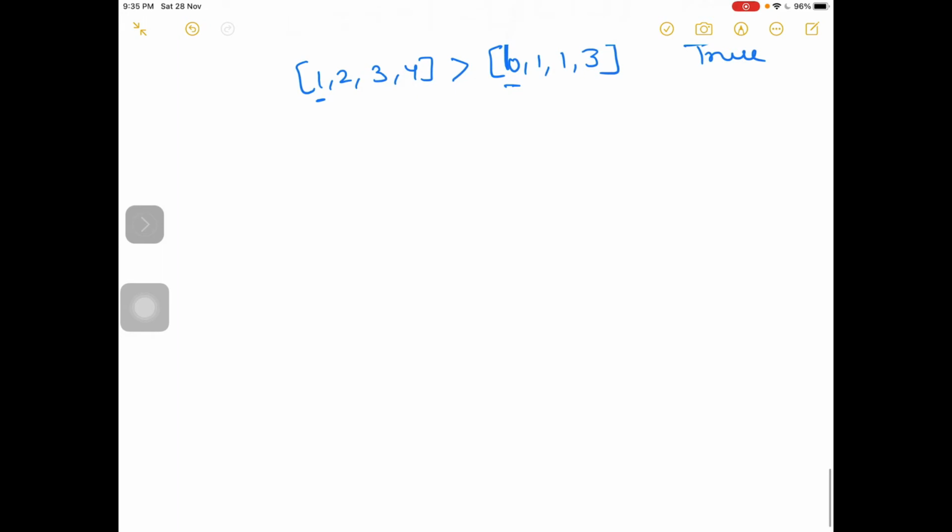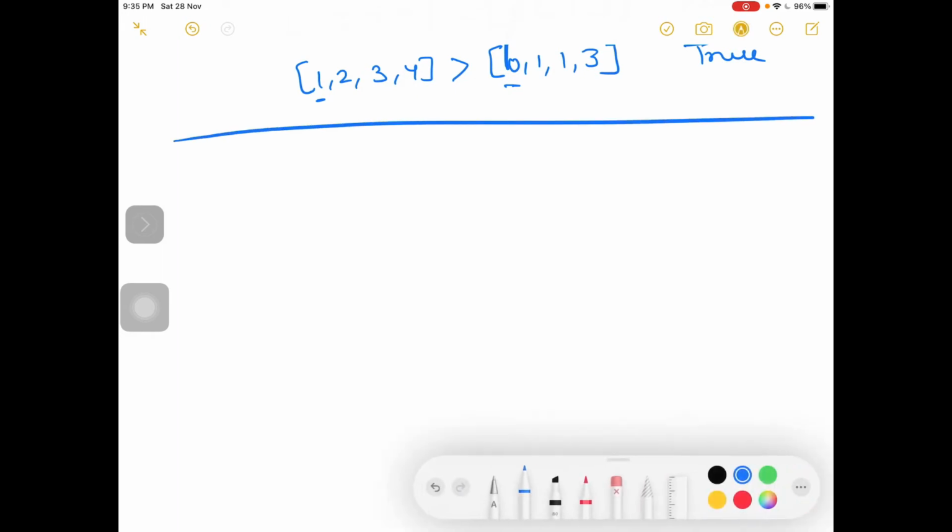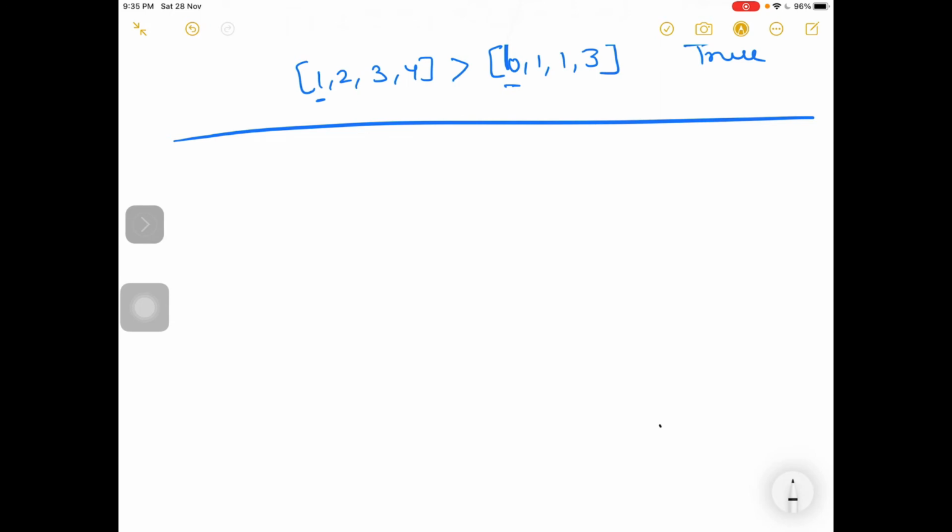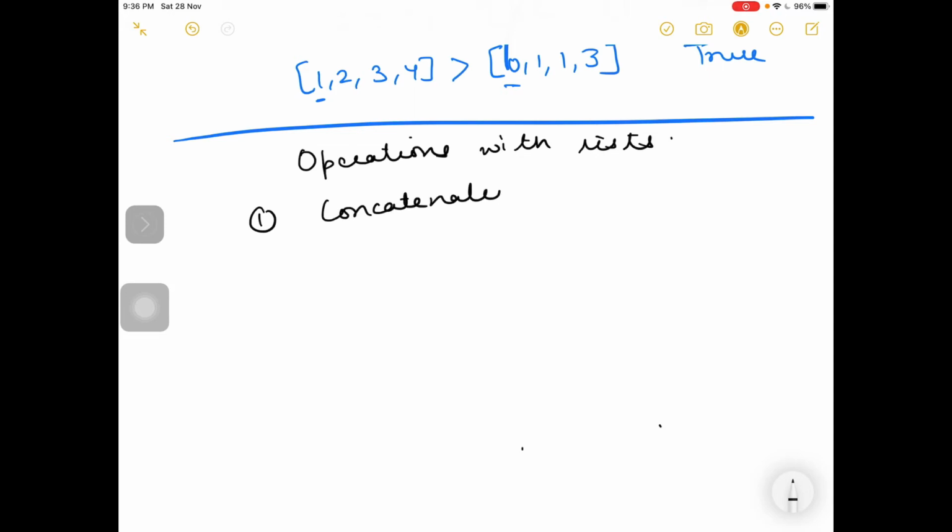Okay, so now we will do some more operations on lists. Operations with lists. Concatenation means you want to join two lists. Then repetition, if you want to repeat the items in a list.